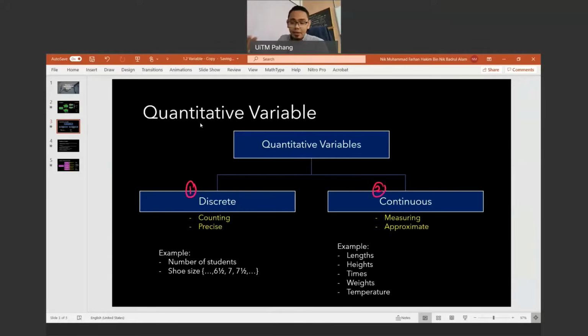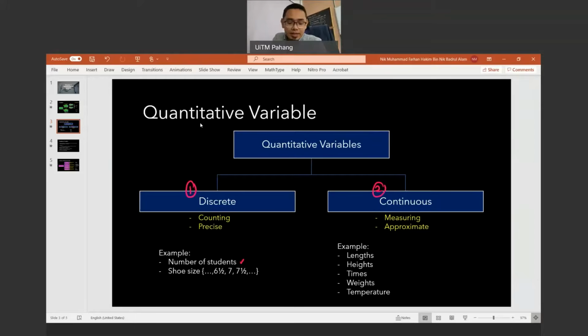We know that discrete is obtained by counting. Kita mengira. Sebagai contoh, number of students. Bilangan pelajar di dalam kelas. 1, 2, 3, 4, 5. Kita tak boleh kata dalam kelas itu ada 1.25 pelajar. Saya takut kalau ada 0.25 pelajar dalam kelas. Dia kena ada 1, 2, 3, 4, 5, 6. Tak boleh 6.5, tak boleh 7.05, tak boleh.